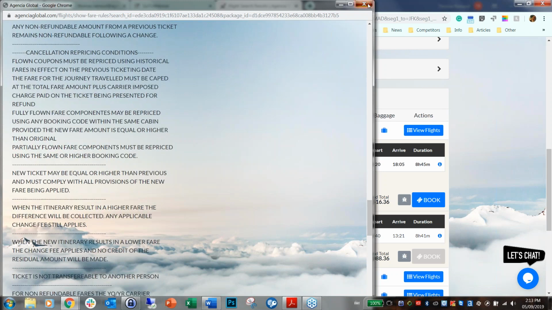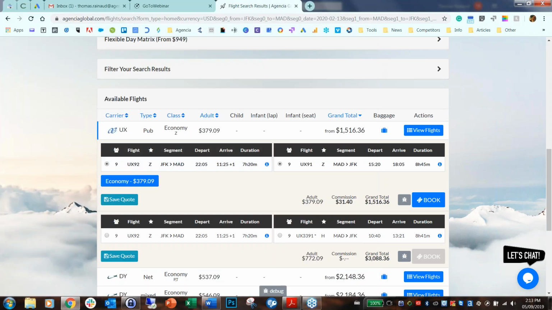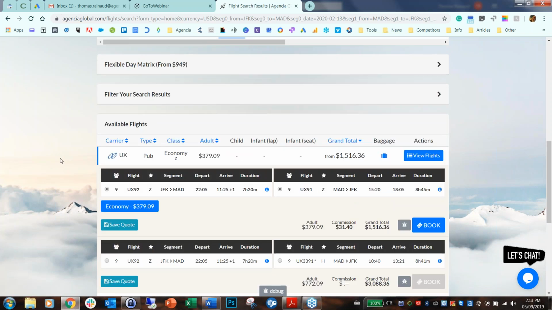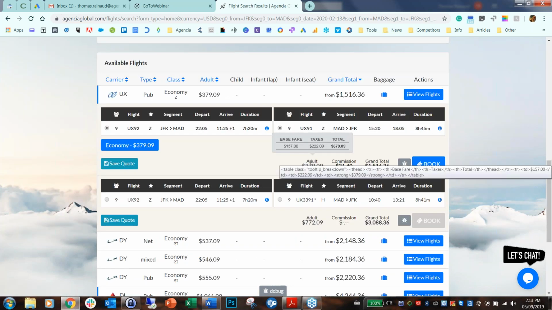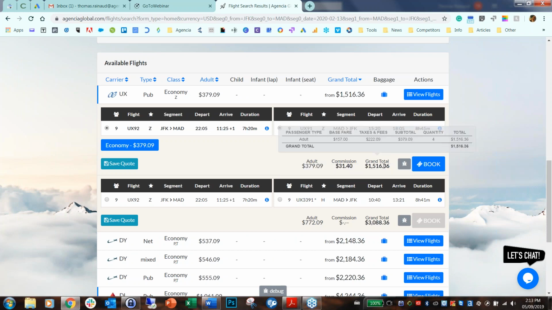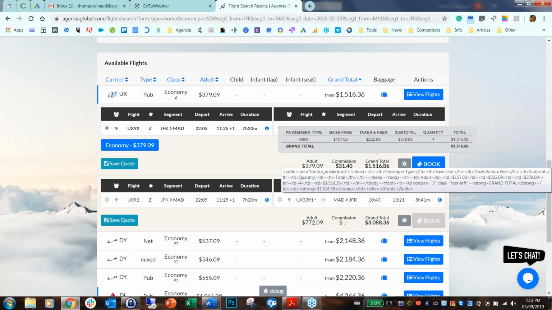As you can see also at the same time, when I click here, our commission calculator automatically calculated the commission you are bound to make if you are to book this particular fare for the grand total. So you have here the breakdown per person with the base fare, taxes, and total, commission, and finally grand total, again broken down by type of passenger, base fare, etc.